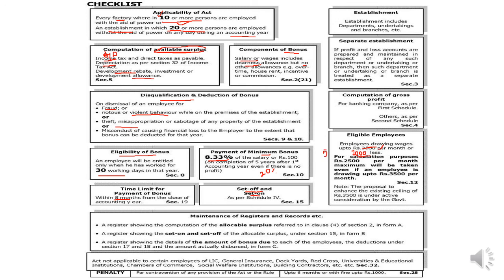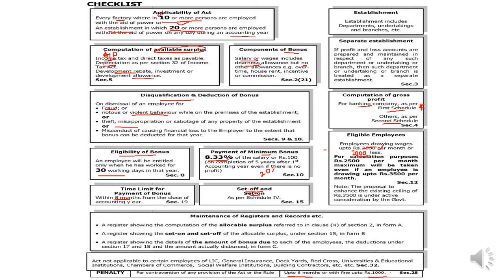And apart from this, what is given? As I already told you, banking companies come under the first schedule and all others come under the second schedule. So remember, banking companies come under the first schedule. This is again important. And for penalty, it should be 6 months and a fine of 1,000 if they have contravened the provisions of this act.